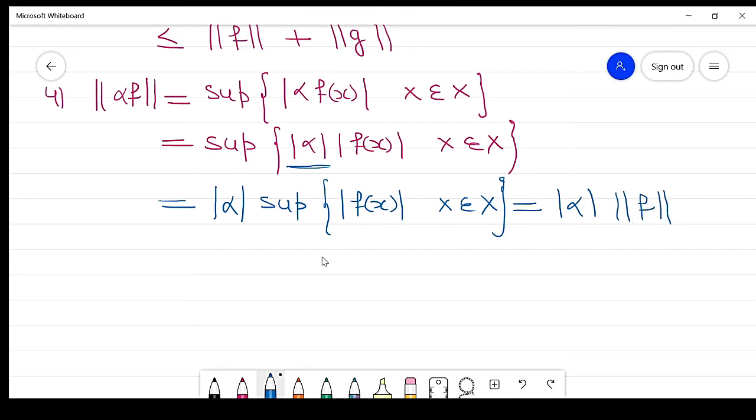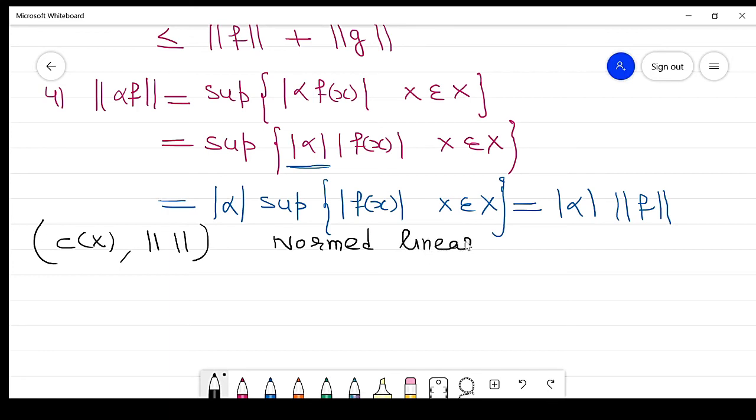So it satisfies property number 4. If it satisfies property number 4, then with that norm, this space C(X), which was already a linear space, will become a normed linear space.